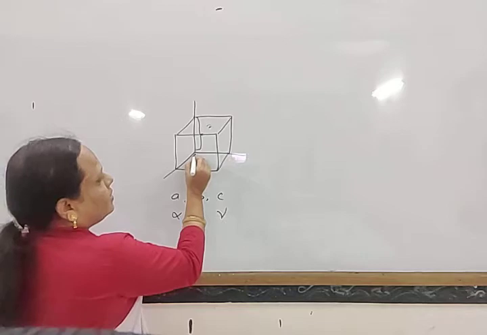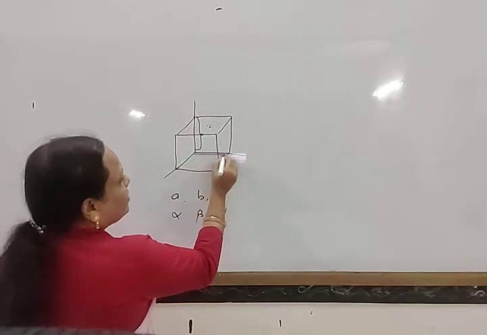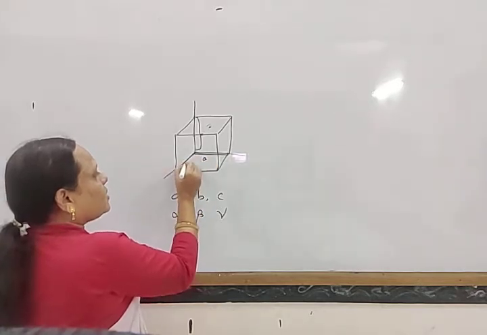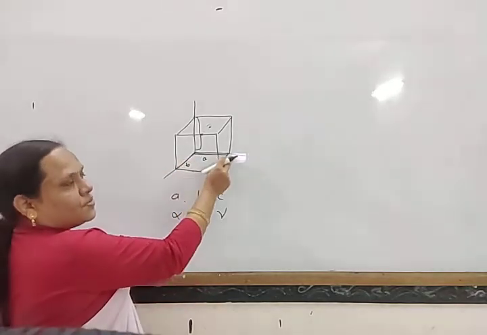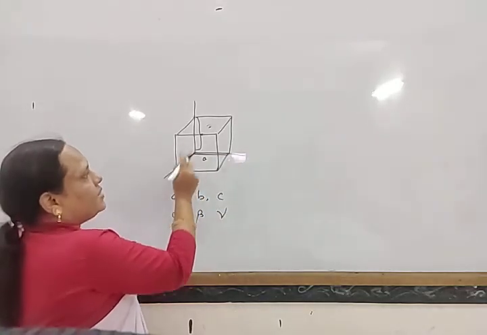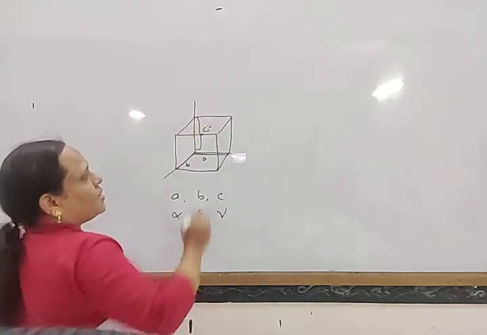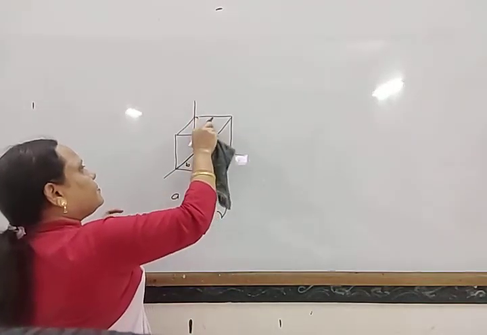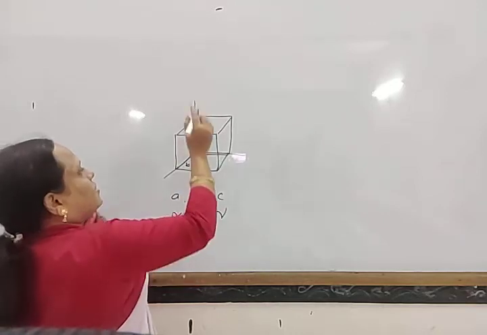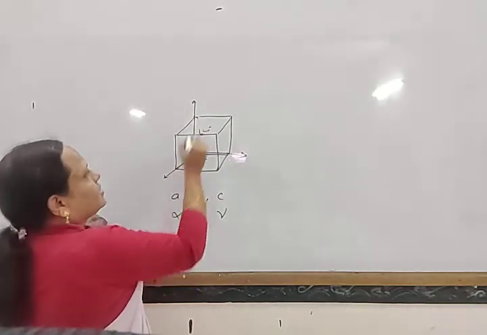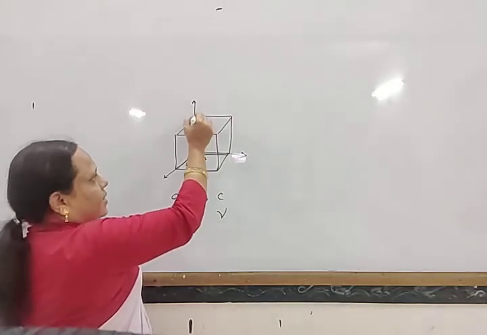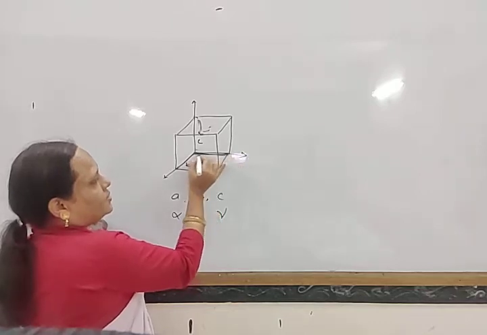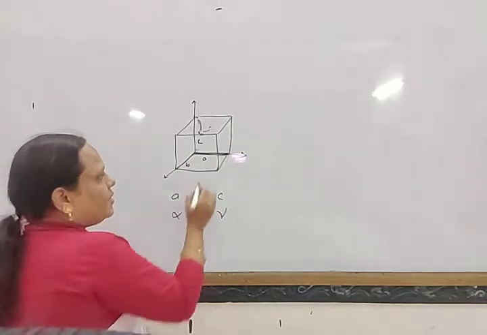Suppose this length is known as a, and this one is known as b. So this is a, the length, and this is b, the breadth, and this part is known as c, the height.